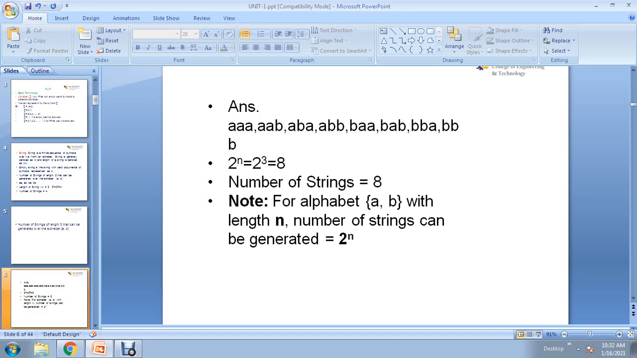So 3 power 0 is nothing but length 0, which is always the empty string epsilon. And 3 power 1 is nothing but length 1, so 3 input symbols or 3 strings are possible. What are they? 0 is 1 string with length 1, 1 is 1 string with length 1, and 2 is also 1 string with length 1. And if we use n equal to 2, 3 power 2, total 9 are possible. 3 power 2 equal 9.